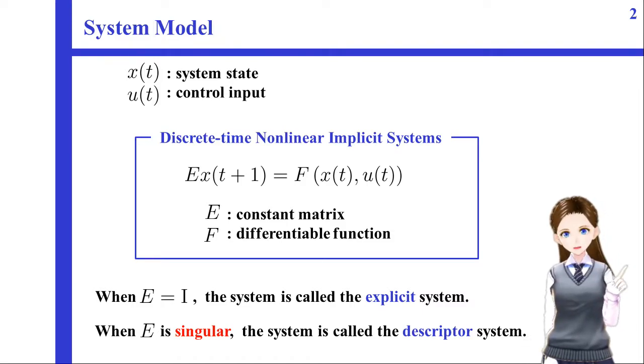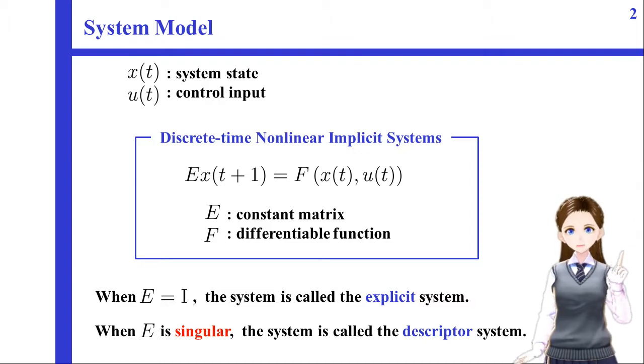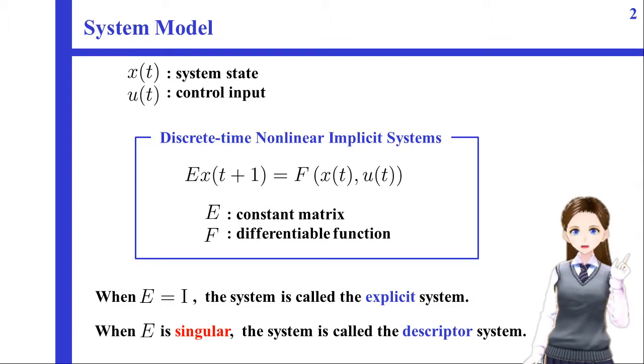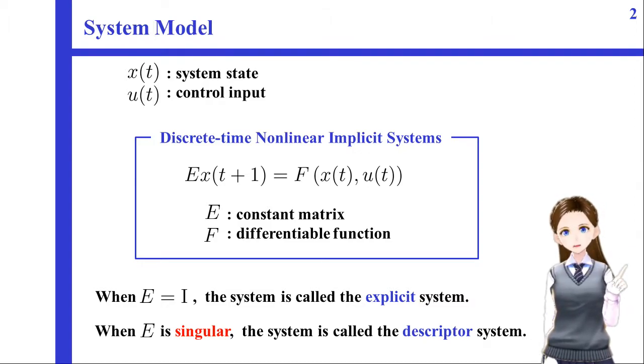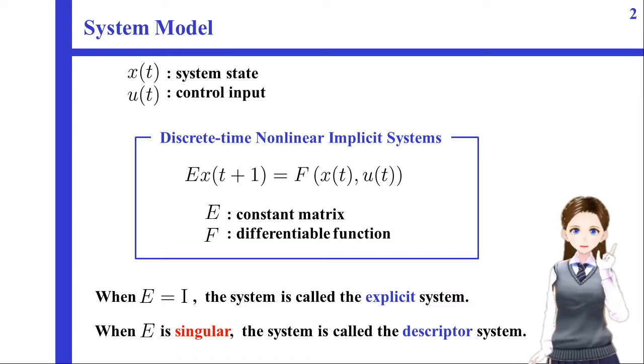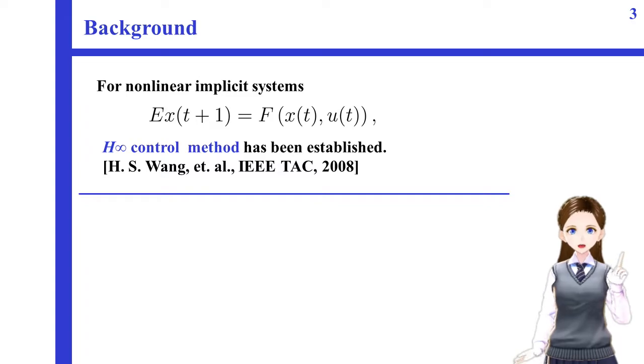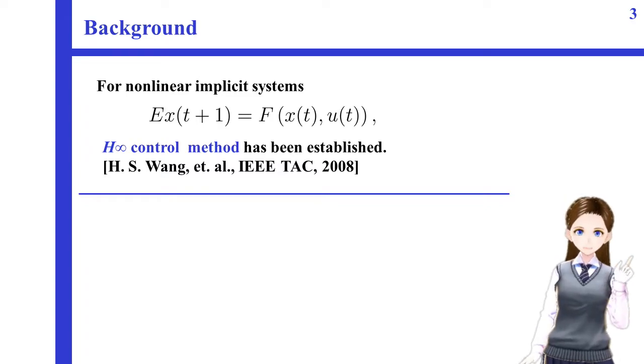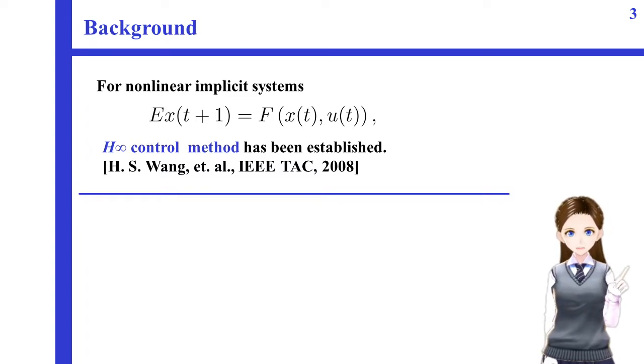In this system model, E is a constant matrix and F is a differentiable function. When E is the identity matrix, the system is called the explicit system, that means the usual nonlinear system. When E is singular, the system is called the descriptor system. For this kind of nonlinear implicit systems, H-infinity control method has been already established.